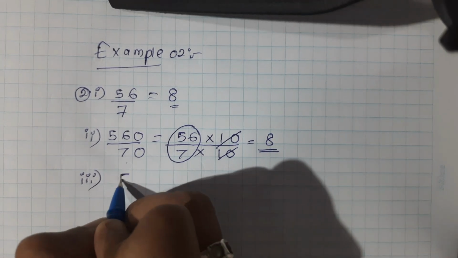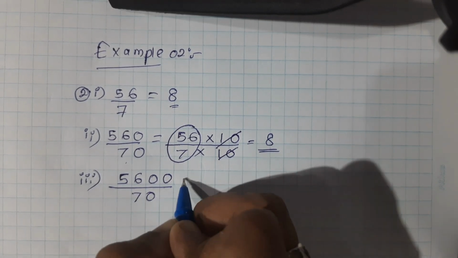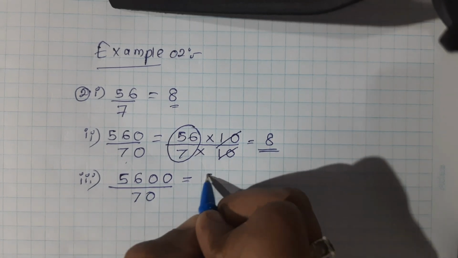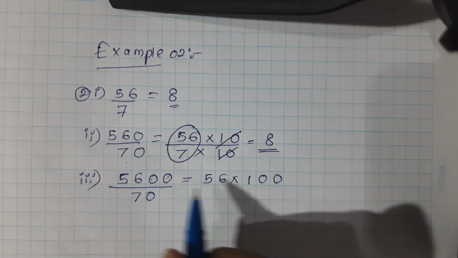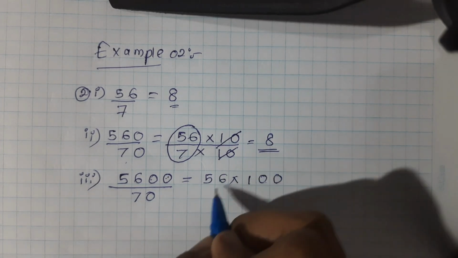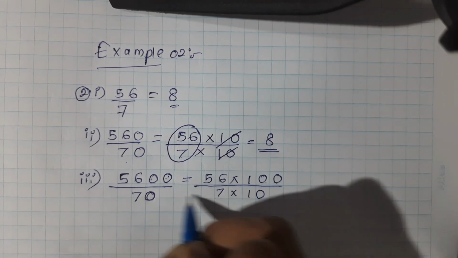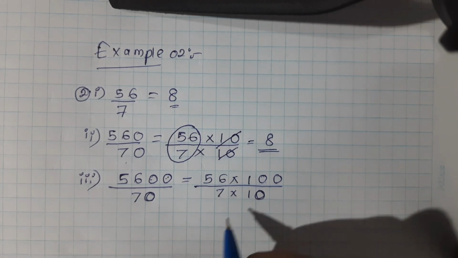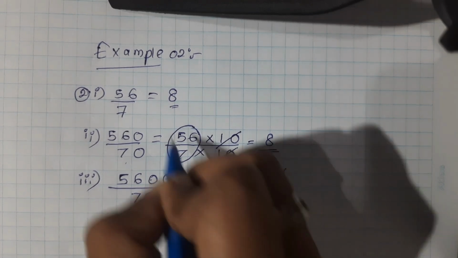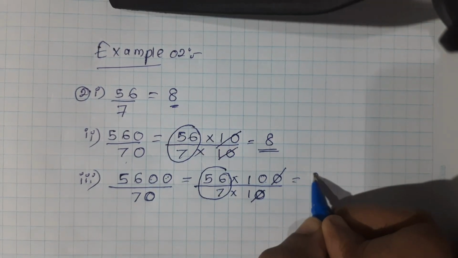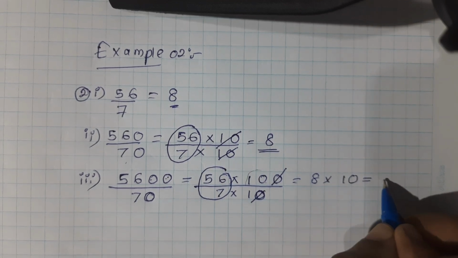What about 5600 over 70? This is equal to 56 times 100. 2 zeros, then multiplying by 100. Then 70 means 7 times 10. There is only one zero, so 7 times 10. The 0 gets cancelled. 56 divided by 7, we know that's 8. 8 times 10 is equal to 80.